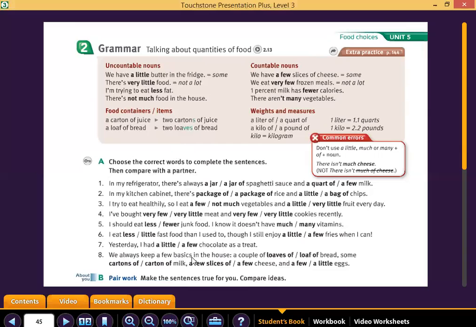We always keep a few basics in the house, a couple of, okay? Couple means two, so I am going to use the plural, loaves of bread. Some is for plural, cartons. Few, plural, slices of cheese. And a few eggs, because few is for countable nouns.